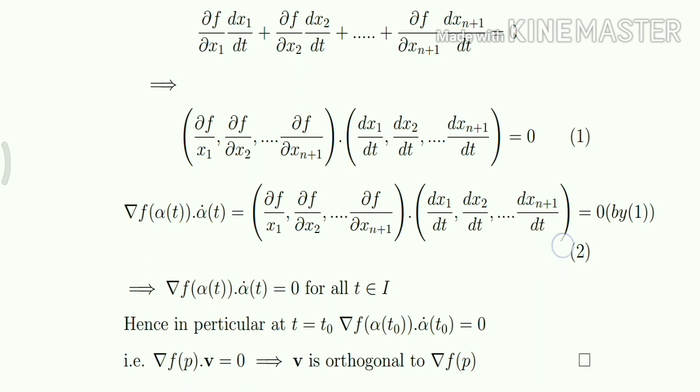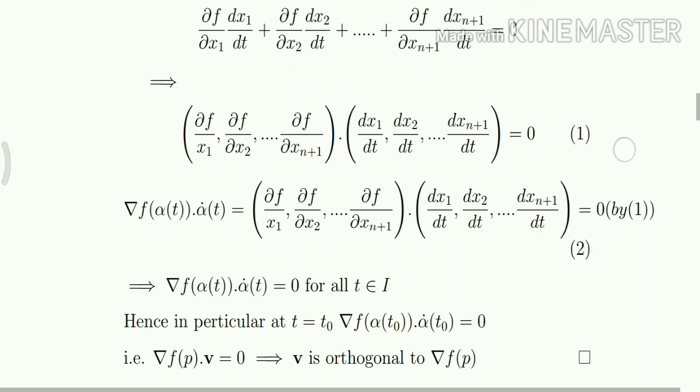And I simply write that del f of alpha of t dot alpha dot of t is equal to partial f by partial x1, etc. dot dx1 by dt, etc., and which is equal to 0 by the first equation.